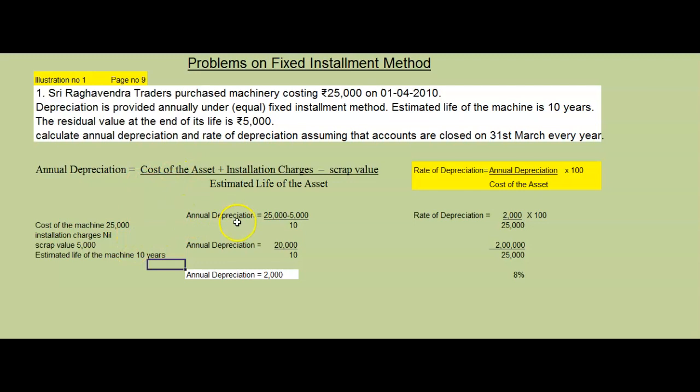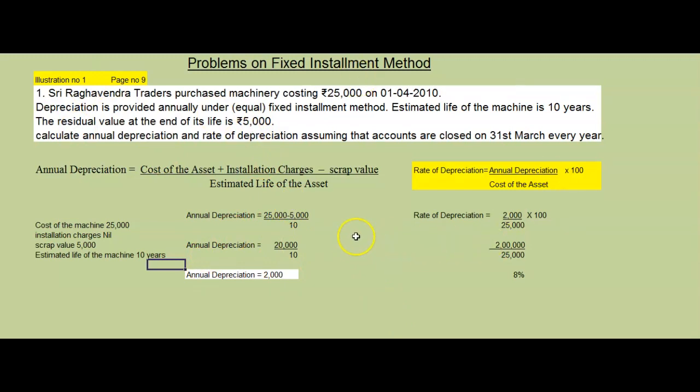Annual depreciation is equal to cost of the asset plus installation charges minus scrap value divided by life of the asset. Annual depreciation will be 25,000 minus 5,000 divided by 10 years. So annual depreciation is equal to 25,000 minus 5,000, how much is it? 20,000 divided by 10. If we cancel these 2 zeros, how much is remaining? Annual depreciation is 2,000.